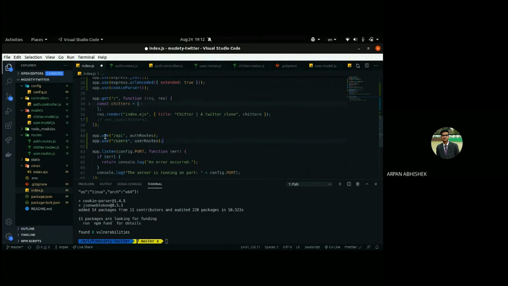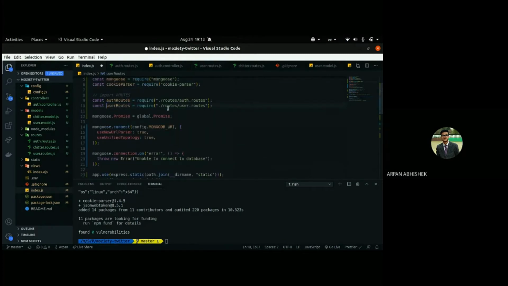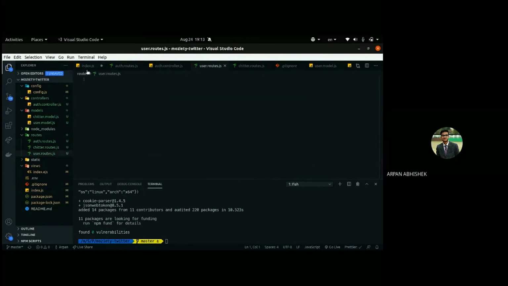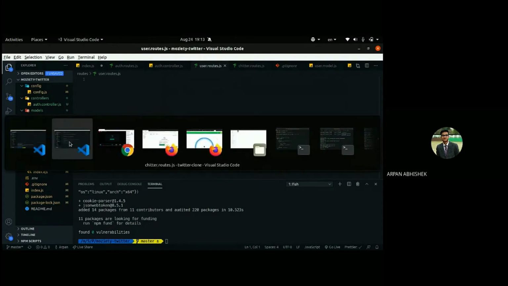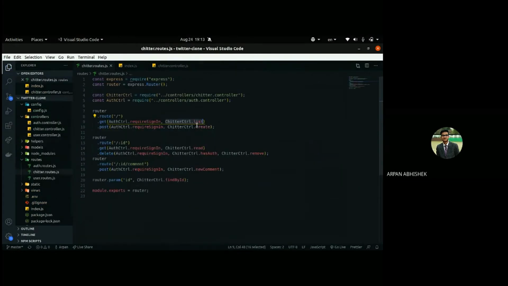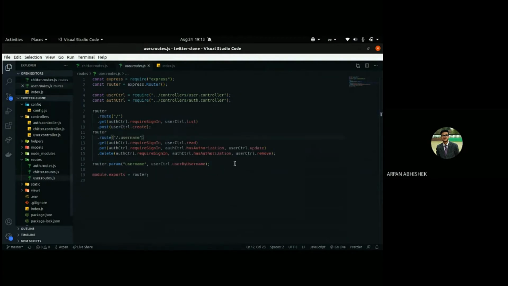So yeah, I hope this is clear, why we are nesting it inside it. Is it clear? So yeah, let's just copy the user's route.